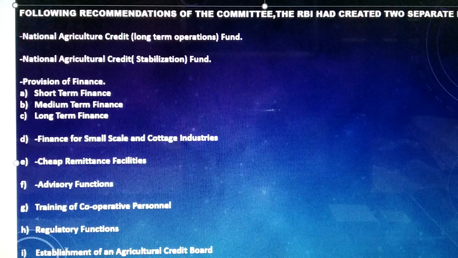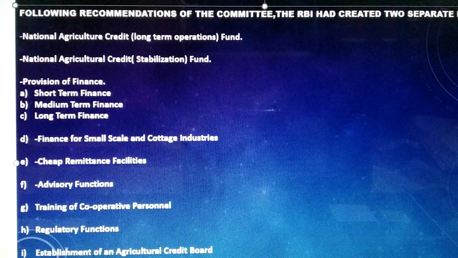Okay, so to sum up, we can say finance to small scale and cottage industries: the Reserve Bank of India prepared special schemes to finance handloom industries and also to provide other financial support to small scale and cottage industries. And this scheme was extended to power loom in the cooperative sector and small scale cottage industry also in July 1968. Okay, that was something about finance for small scale and cottage industries.